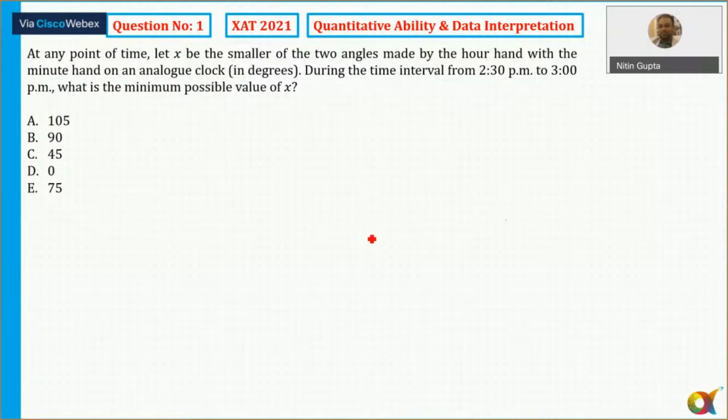Let's see. At least you should try to solve each and every question here. Now, question number 1, which is in front of your screen, says: at any point of time, let x be the angle made by the hour hand with the minute hand on an analog clock in degrees. During the time interval from 2:30 p.m. to 3 p.m., what is the minimum possible value of x?